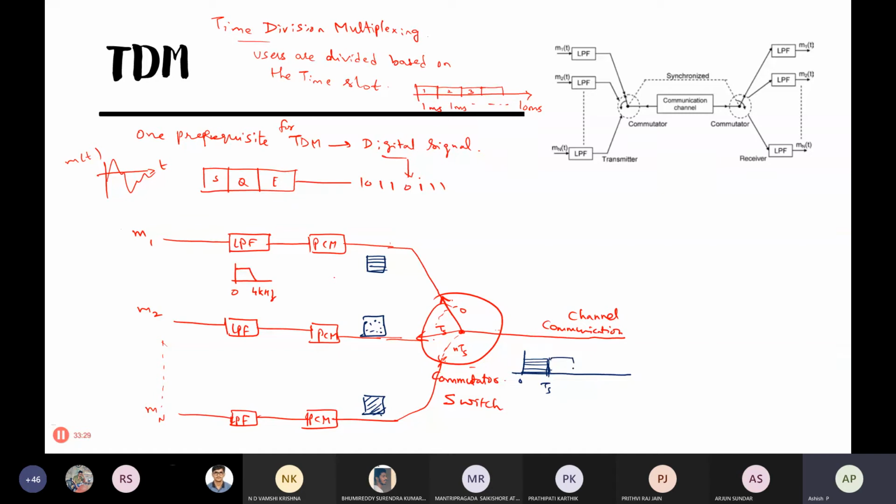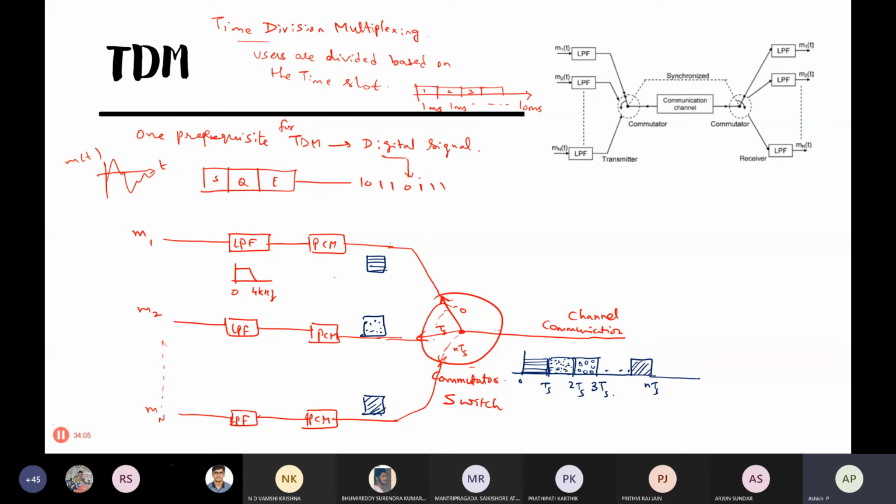Then in the second time slot, TS to 2 TS, this person's voice or video or data, whatever it is, after modulation or after digitization. Then the third person's signal from 2 TS to 3 TS, and so on. Then at NTS, this last user's message will be transmitted and sent out to the receiver.